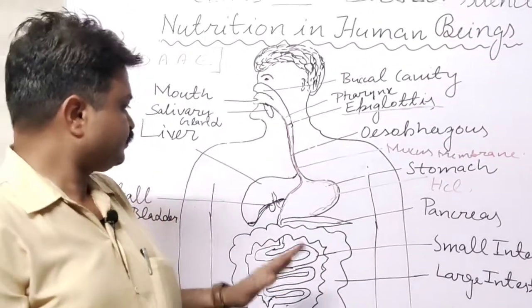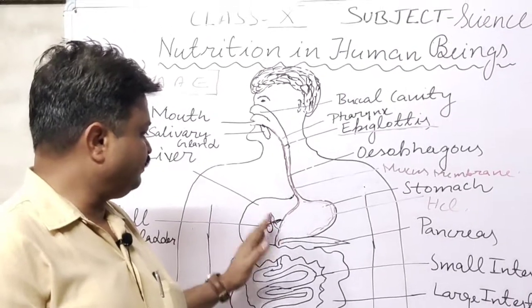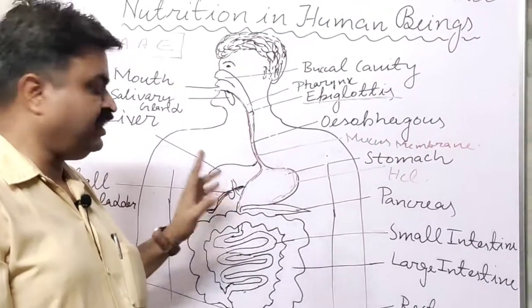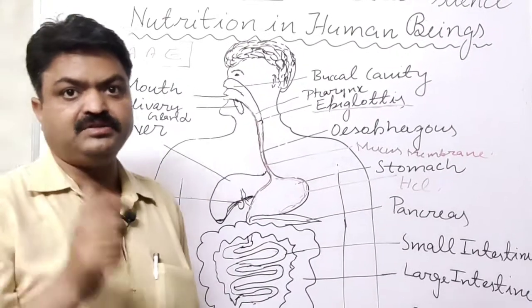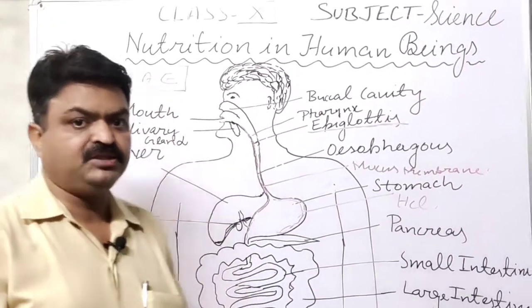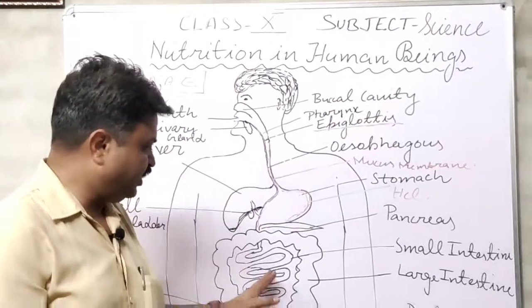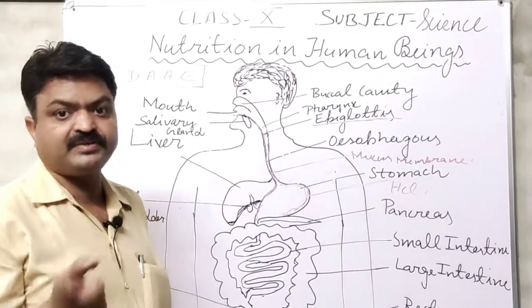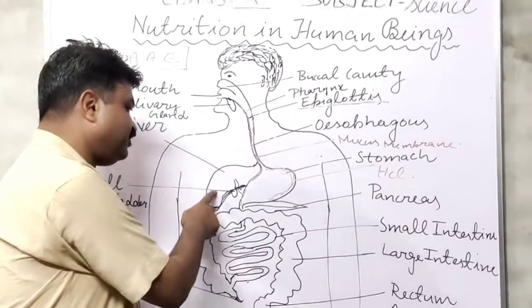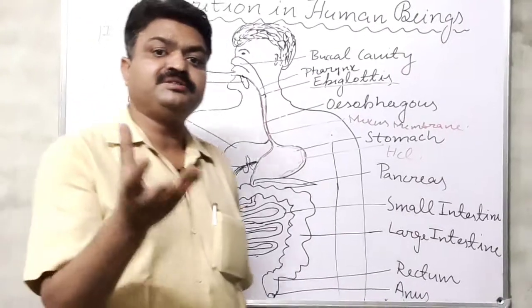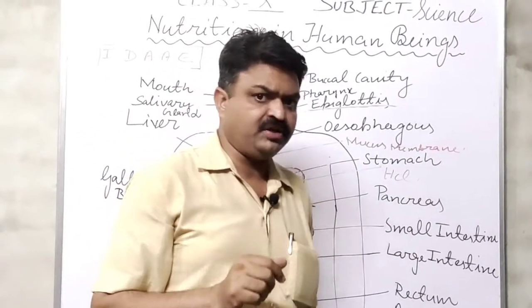With this, one more juice is secreted from the liver, and that is known as bile juice. The bile juice is also introduced inside the intestine, and it facilitates the digestion of fat, because it helps in the emulsification of the fat, student.